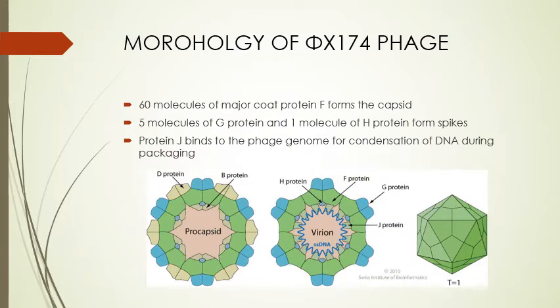Moving on, 60 molecules of major coat protein F form the capsid, 5 molecules of G protein and 1 molecule of H protein form spikes. Protein J binds to the phage genome for condensation of DNA during packaging. In the diagram given below, you can see the procapsid form has only two proteins, that is D protein and B protein, whereas a mature virion has H protein, F protein, G protein, J protein.